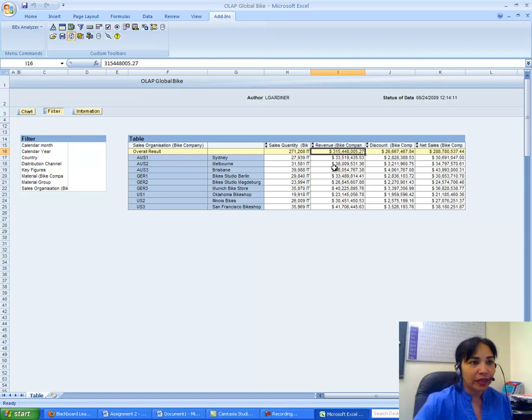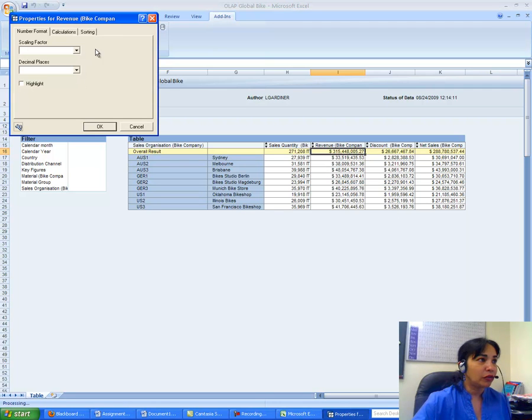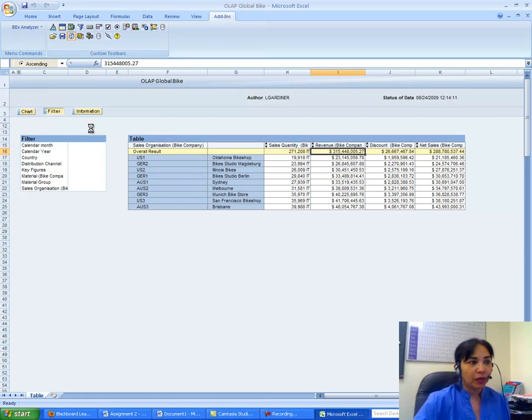Now this is mixed. See, this is not sorted. This revenue column is 33, 38, 48, again 33. So I want to sort it. In order to sort it, you have to go to properties, then sort ascending. So you can see now the sales organization Australia 3 Brisbane has the highest sales revenue at 48,054,767.38.